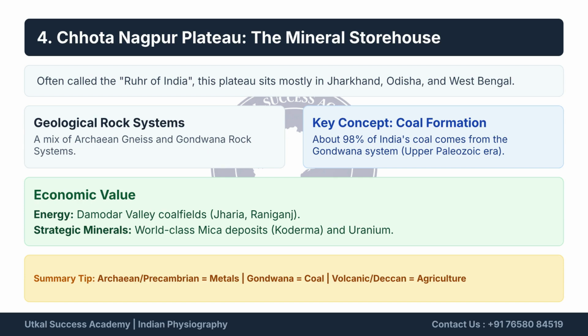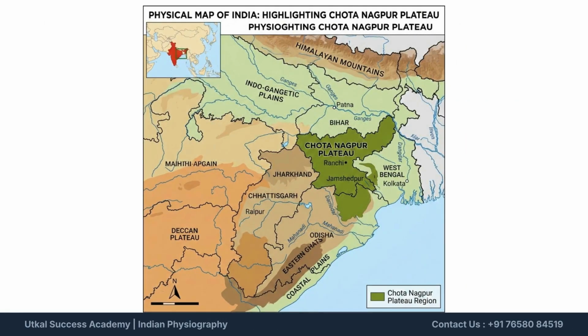It provides energy resources like coal, as well as strategic minerals like mica and uranium. Remember the tip: Archean/Precambrian equals metals, Gondwana equals coal, and volcanic/Deccan equals agriculture. This map highlights the location of the Chota Nagpur Plateau in eastern India. Notice its position relative to the Indo-Gangetic Plains, the Himalayan Mountains, the Deccan Plateau, and the Eastern Ghats and coastal plains. It spans parts of Jharkhand, Bihar, West Bengal, Chhattisgarh, and Odisha.